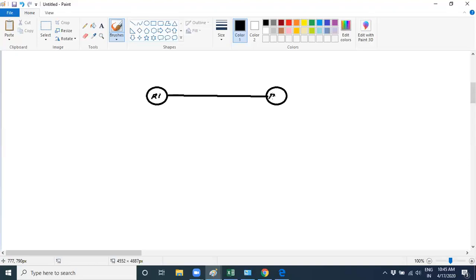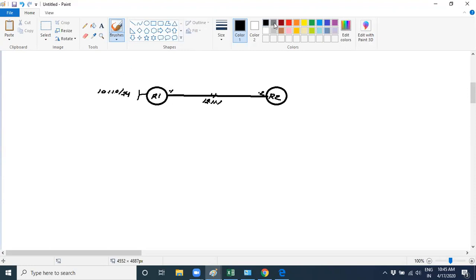R1 and R2. Suppose between R1 and R2 I'm using the 12 network, like 12.1.1.0, with .1 IP over here and .2 IP over here. Suppose there is a prefix running, 10.1.1.0, over here.